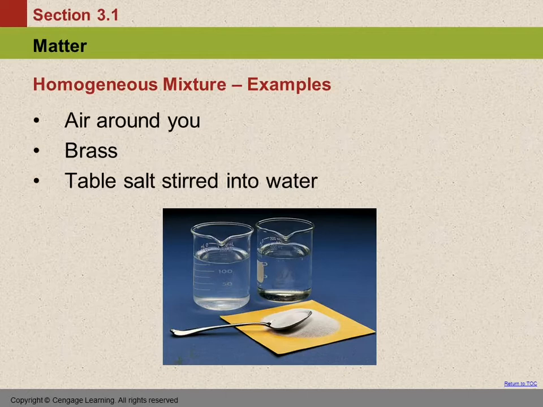Brass. Brass is an alloy. It's a mixture of different metals. And you take a brass object and you cut it in half, and if it's all brass, it's going to be the same on the inside as it is on the outside.